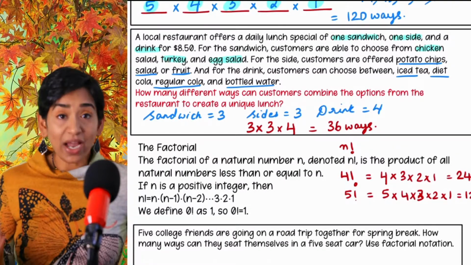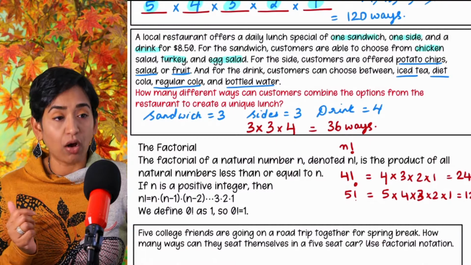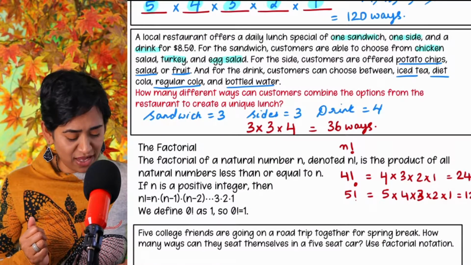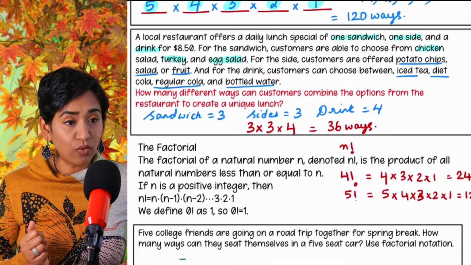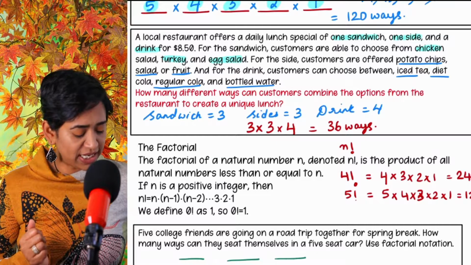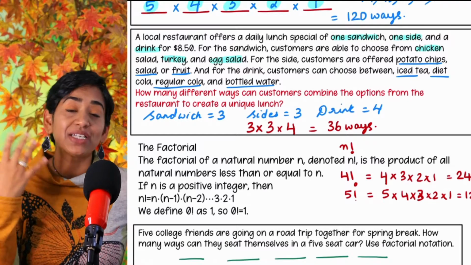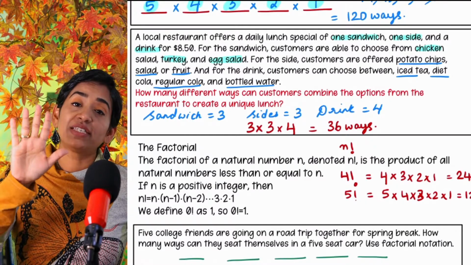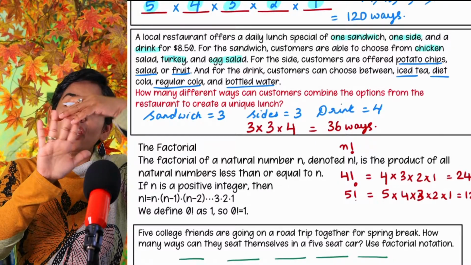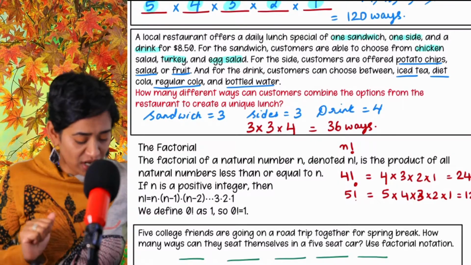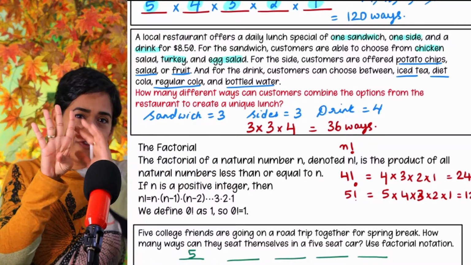So I have a 5-seat car, so I'm not going to attempt to draw a car, but I'm going to draw the seats. So I have 1 seat, 2 seat, 3 seat, 4 seat, 5 seat. So there are 5 friends, right? The first seat is just like the one we did in problem 1 before. How many options does the first seat have? If there are 5 friends, any of the 5 members can sit on the first seat, right? So it's 5.